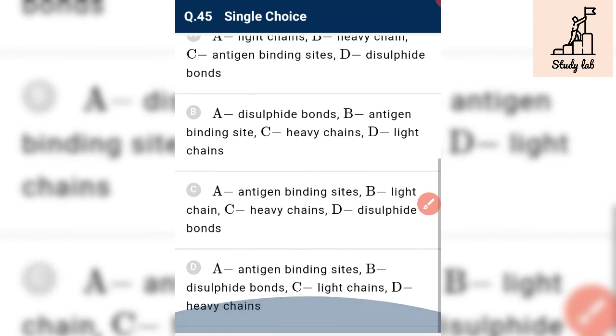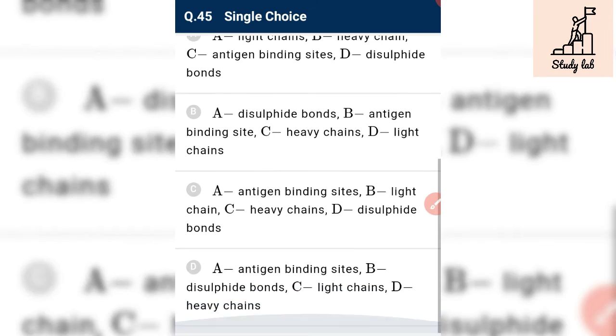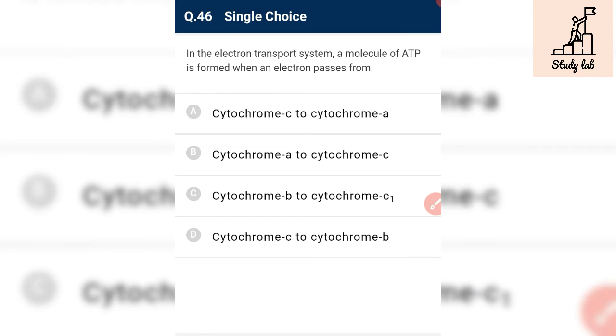Yes, B is light chain. And C is heavy chain. Yes, C is heavy chain. And D is disulfide bond. Yes, so C is the correct answer.